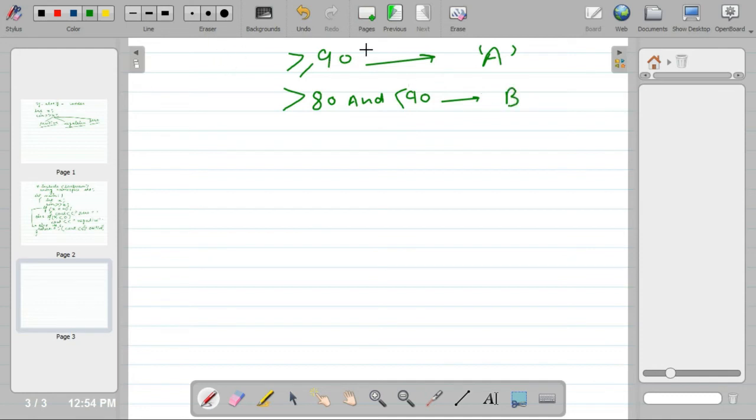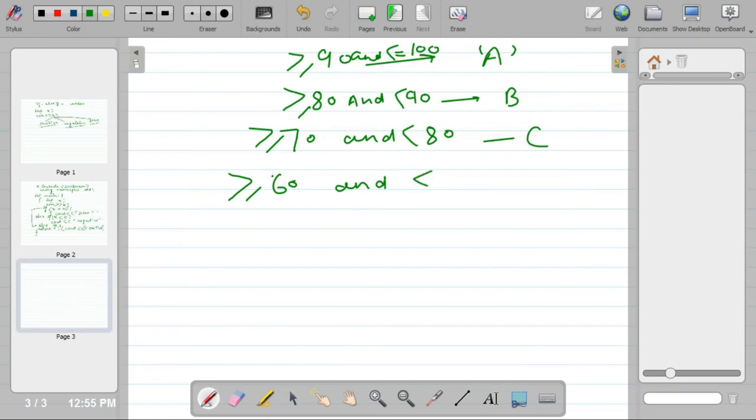Here greater than 90 and it should be less than or equal to 100, because out of 100 we are printing. Now greater than 70 and less than 80, grade will be C. Now greater than or equal to 60 and less than... sorry, greater than or equal to 50 and less than 60.